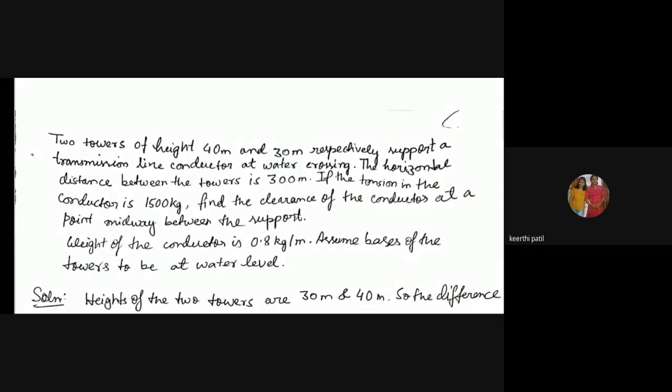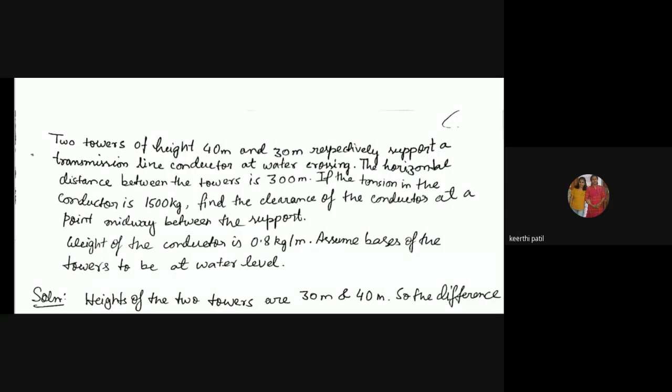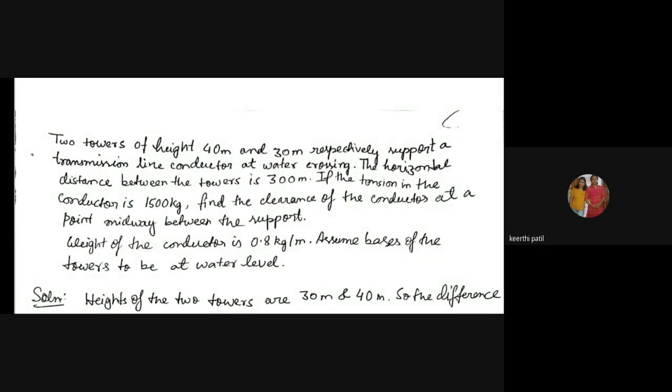Taken down the problem? Ma'am, we have to calculate everything as we have done for the first problem, ma'am. Suppose just see that what is required. They have asked the clearance of the conductor at the point midway between the support. So for any clearance, you see, you need the two sags definitely. S1 and S2 at least you need. Otherwise, you cannot calculate the clearance. So at least do till S1 and S2. Okay, and tell me the answer. Then we'll see. Is it okay?